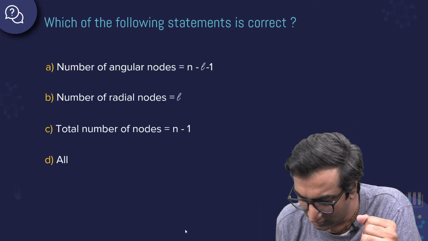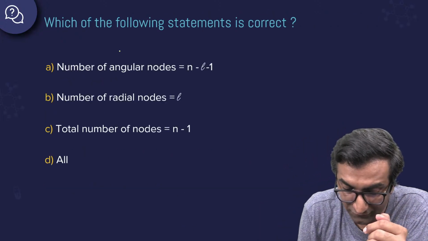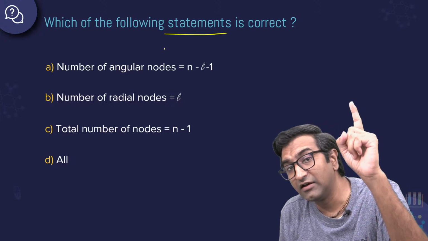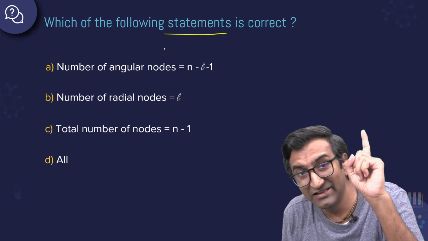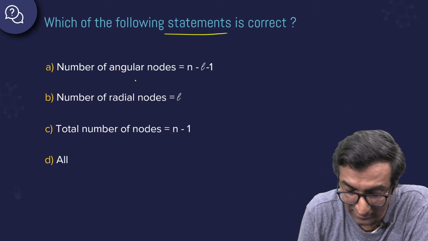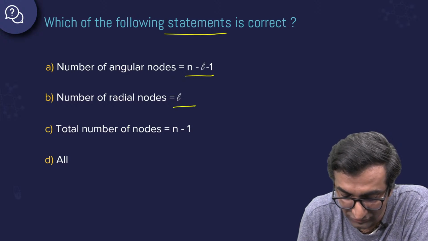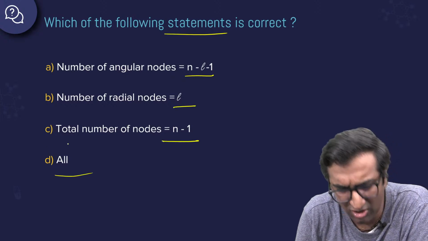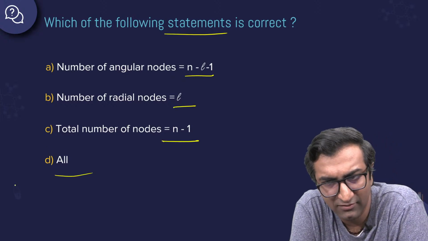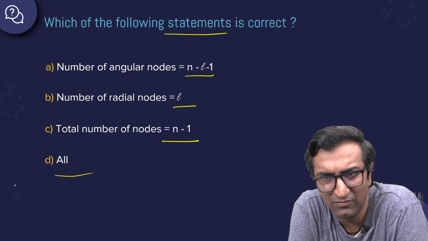Okay, cool. Here is another easy one. Which of the following statements is correct? The number of angular nodes is n minus l minus 1. The number of radial nodes is l. The total number of nodes is n minus 1. All of these are correct. What do you think? Are all of them correct? All of them look correct to me, or maybe just one of them is correct.